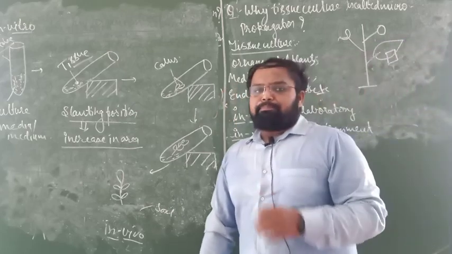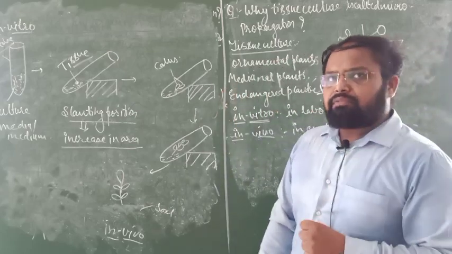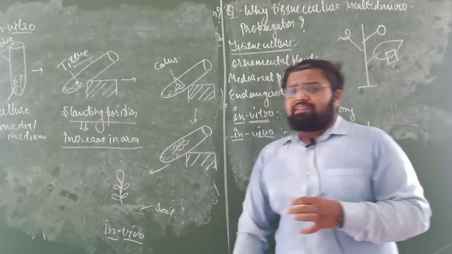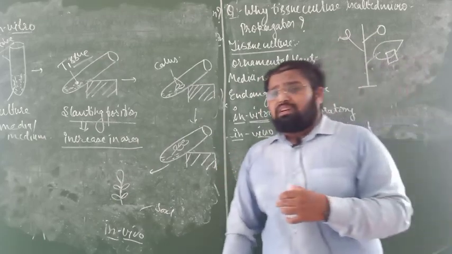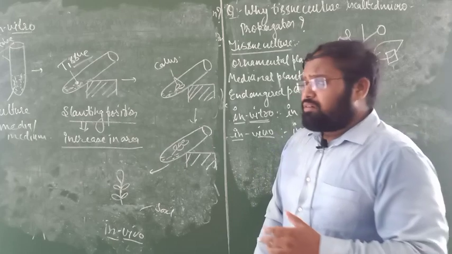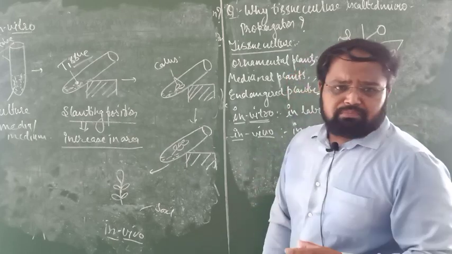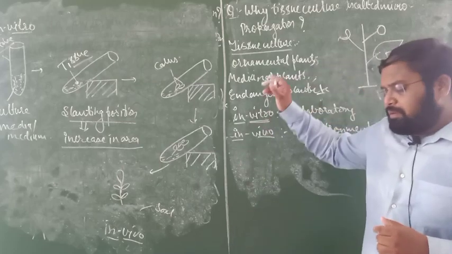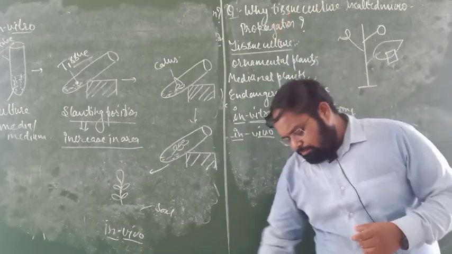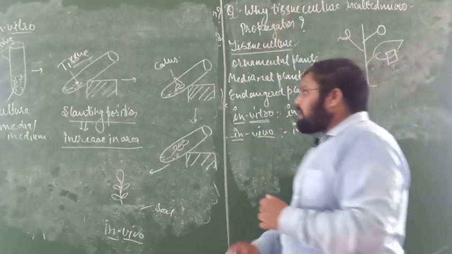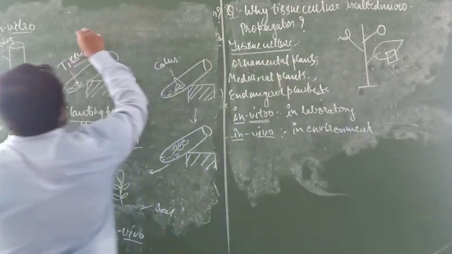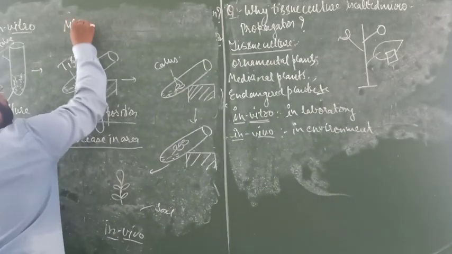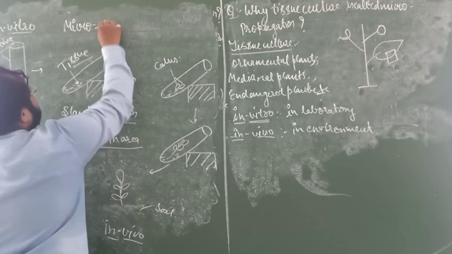Tulip is an ornamental plant that can be easily obtained by this method, because it will grow very smoothly and very fast, and no special media will be required. So the question I asked you previously is why it is called micropropagation. The name is micro, and micro means minute.